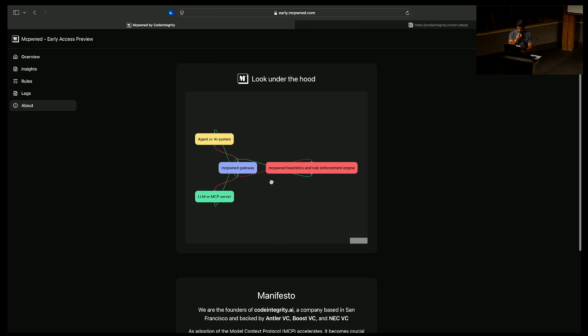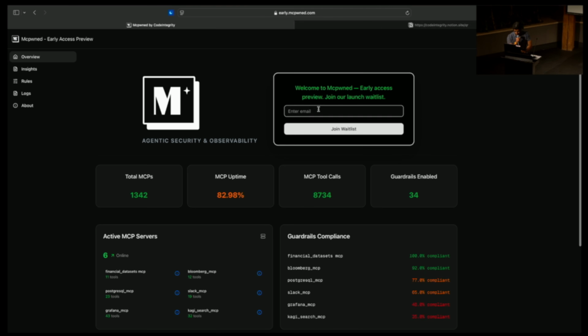And I just built a little diagram here to show people what's happening and how we operate. We're between your agent or AI system and your LLM or MCP server. Yeah, we're in preview right now.